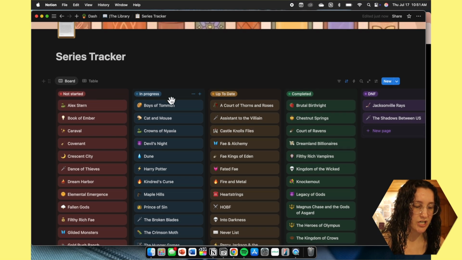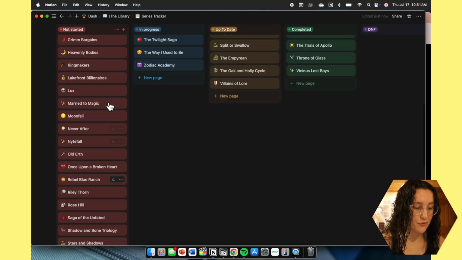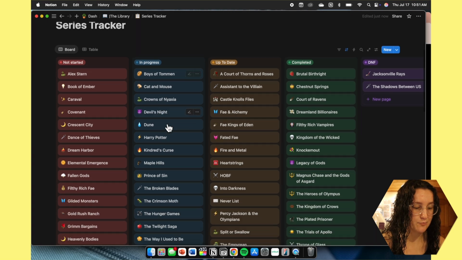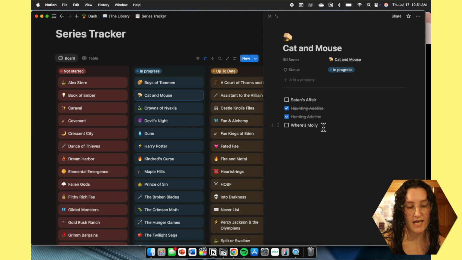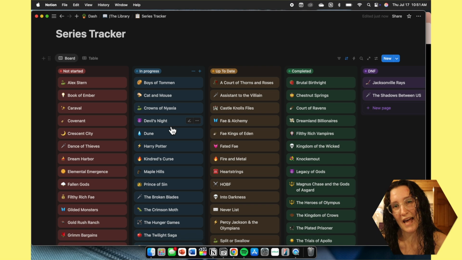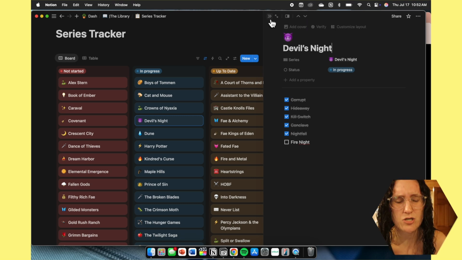We have a not started, we have an in progress, we have an up to date, and we have completed, and then we have a DNF. So not started is clearly really long. My in progress, once again, is clearly pretty long. Some of these, like for example the Cat and Mouse Duet, I just have not yet read Satan's Affair and Where's Molly. Those are the only 2, otherwise technically I have completed it. And then like Devil's Night, I have completed all of them but Fire Night, but that's more of a Christmas book, so I was going to wait till around Christmas to do that.